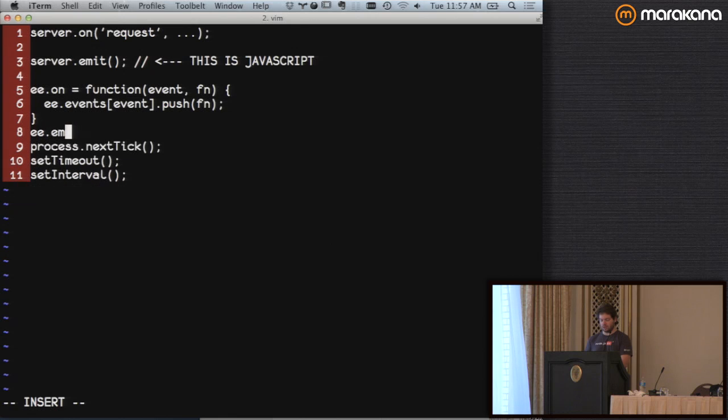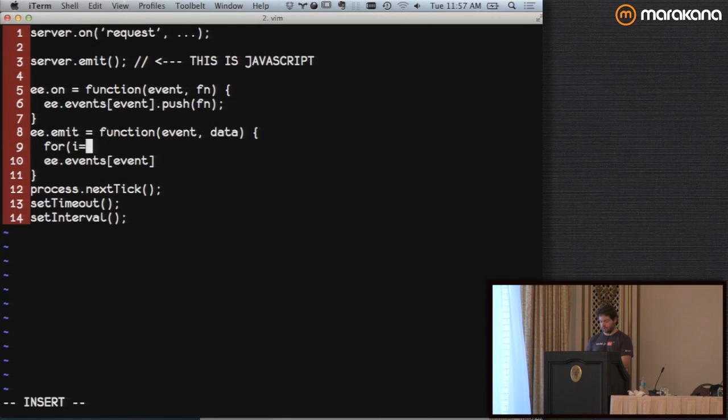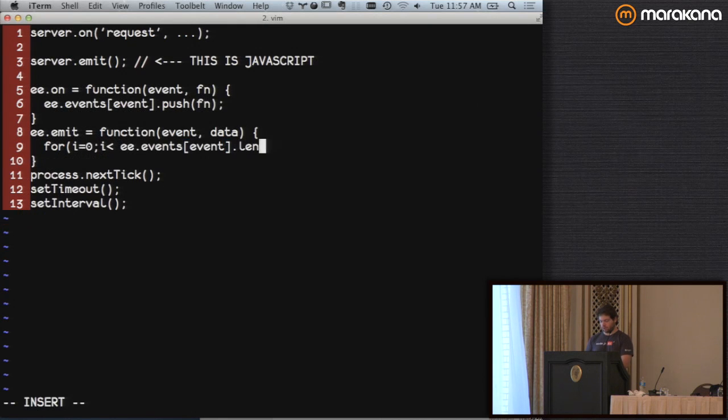And then e.emit equals a function taking an event and data. This is really super simplified, but this is basically how EventEmitter works: for the list e.events[event], for i equals 0, i is less than that .length, i++.